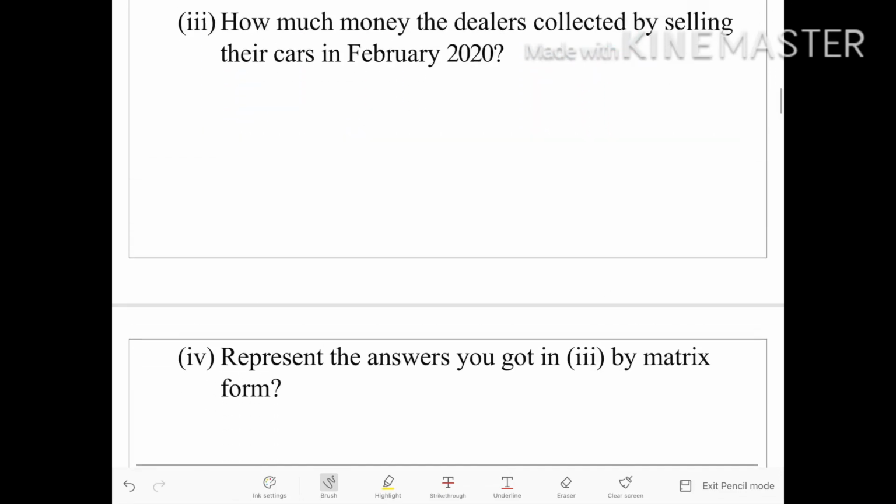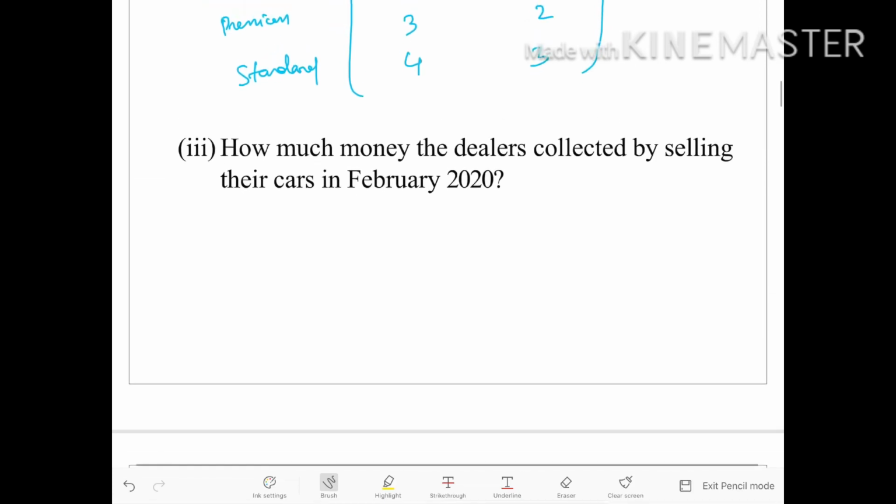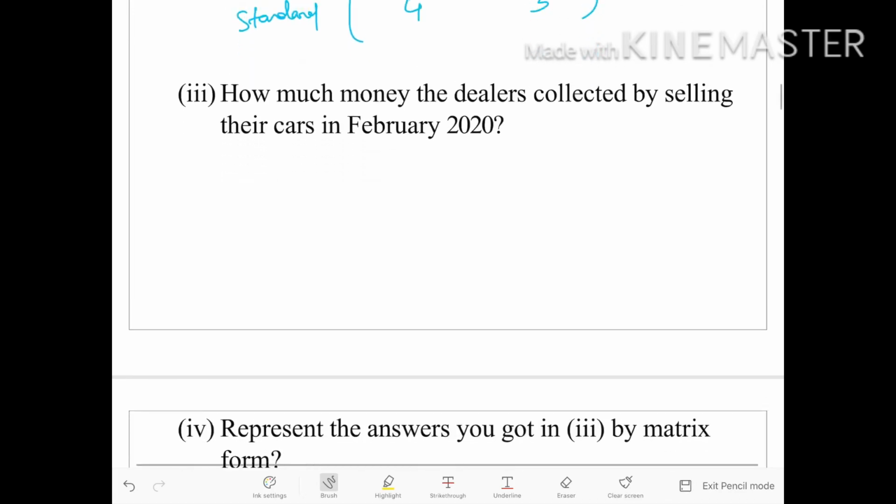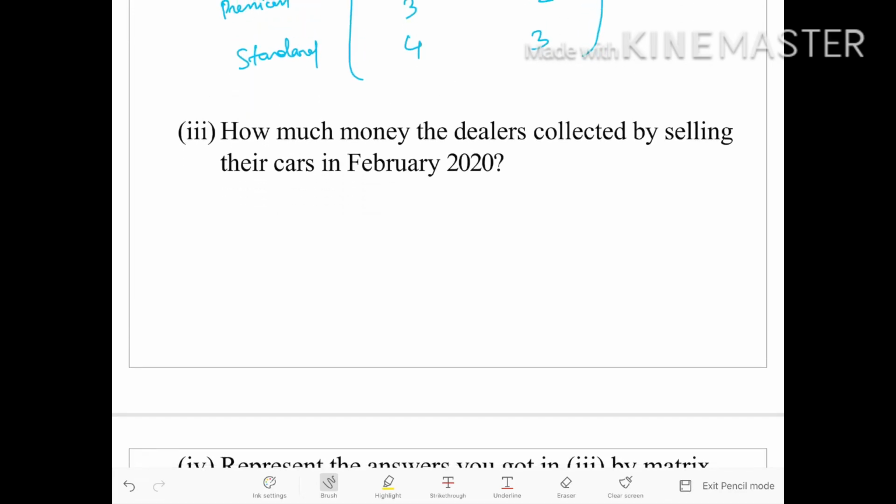Now comes question number 3. How much money did the dealers collect by selling their cars in February 2020? So here we can find individually or we can find as a whole.